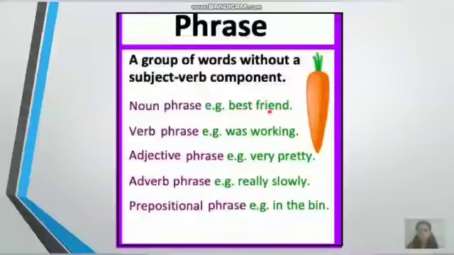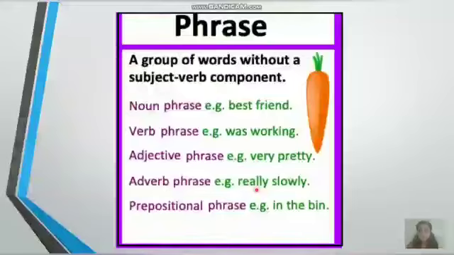So here, friend is a noun. So best friend becomes a noun phrase. So you don't have a subject or a verb in a phrase. Look at the second example. Was working. Again, was is a helping verb and working is a verb. So this becomes a verb phrase. Look at the next example. Very pretty. So here, pretty is an adjective. So these two words combined together, very pretty, become an adjective phrase.